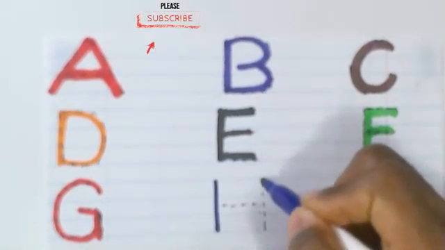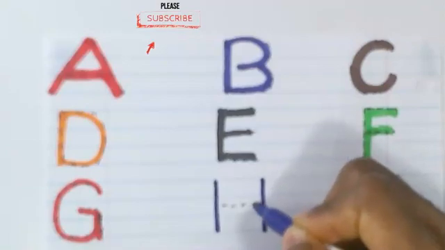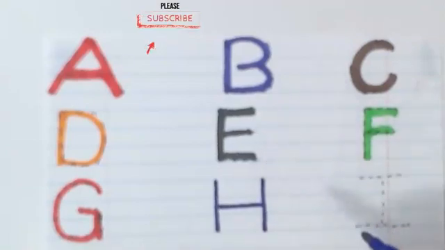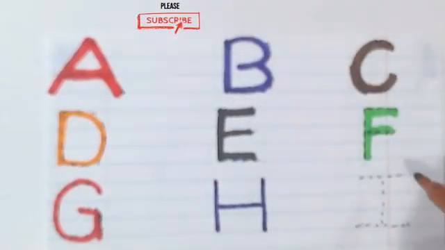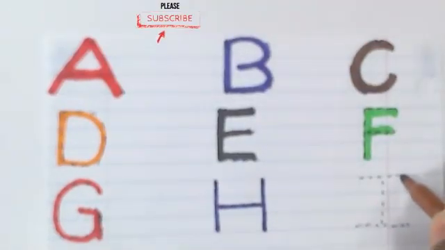Let's write the letter H. The letter H. Can you name a word that starts with the letter H? H is for horse. The color brown.